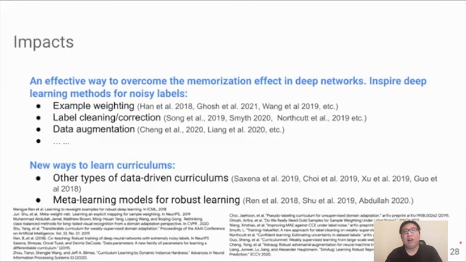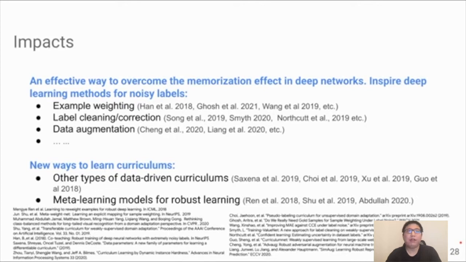Now looking back, our work makes 2 impacts in this research direction. First, it demonstrated an effective way to overcome the memorization effect in deep neural networks, which inspired hundreds of different methods to tackle this problem together. After this, there has been a lot of good work that tackles this problem from different perspectives, including example weighting, and also label cleaning, label correction, pseudo labeling, and also using some data augmentation techniques.